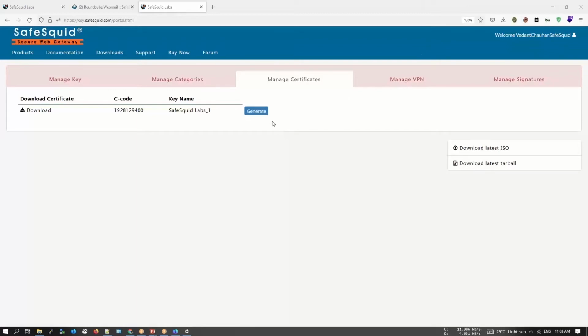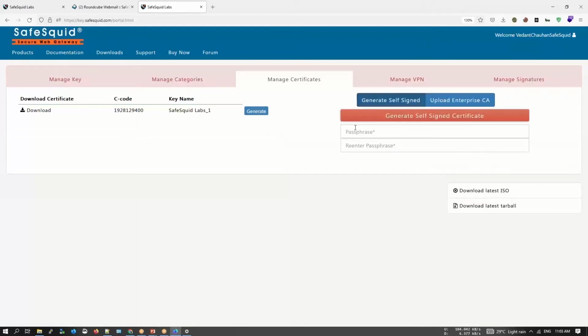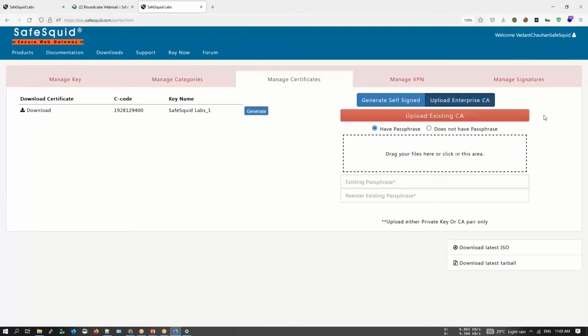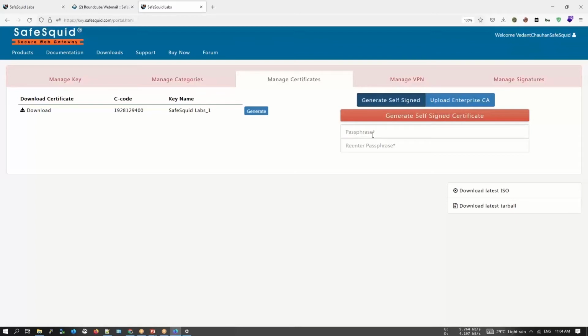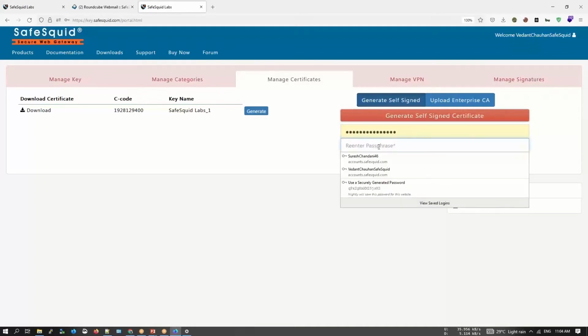Now let's just actually generate the SSL certificate. Just click on generate. Over here, this is a very important section. So over here, there are two sections given to you. You could create a completely new self-signed certificate, or you could use your enterprise CA certificate. You can upload the enterprise CA certificate over here and use it. So we'll go with the first approach, wherein we are going to generate the self-signed SSL certificate. So let's just quickly set the passphrase. Now the passphrase is very crucial, so make sure that if you set the passphrase, you store it somewhere. For me, I'll be using my account's password as the passphrase, so it becomes easy for me to remember.